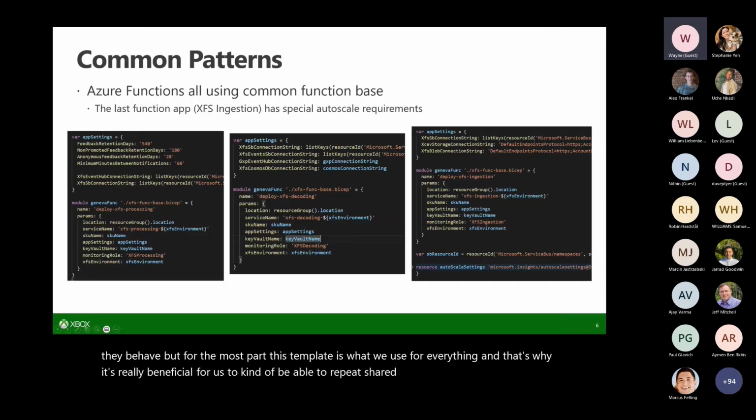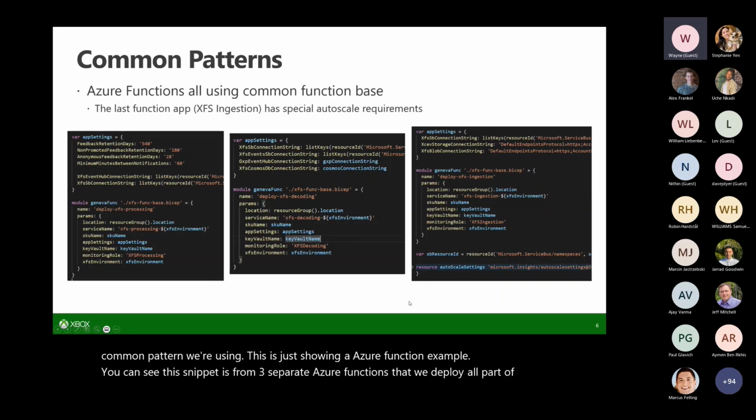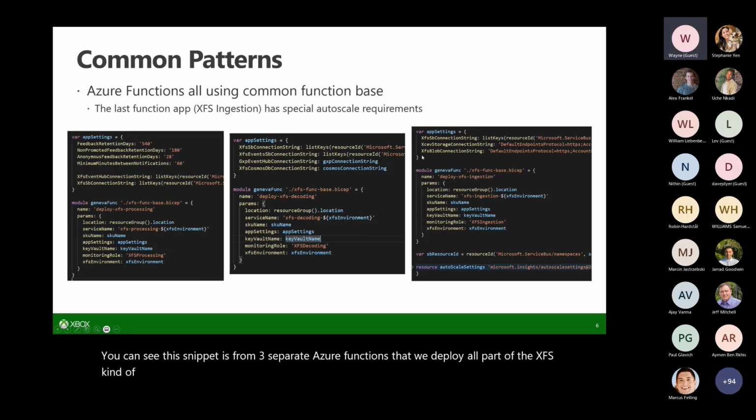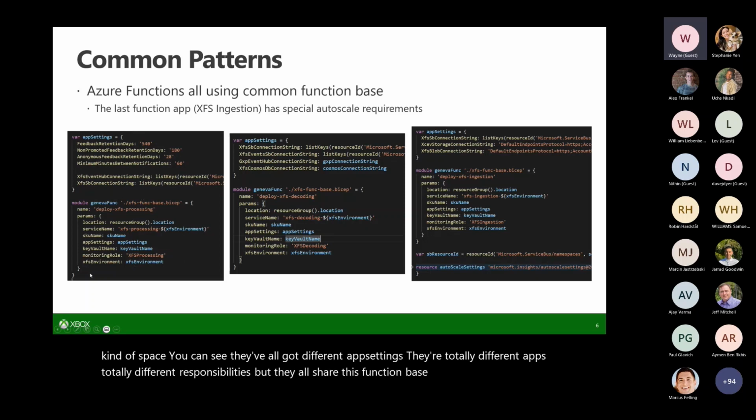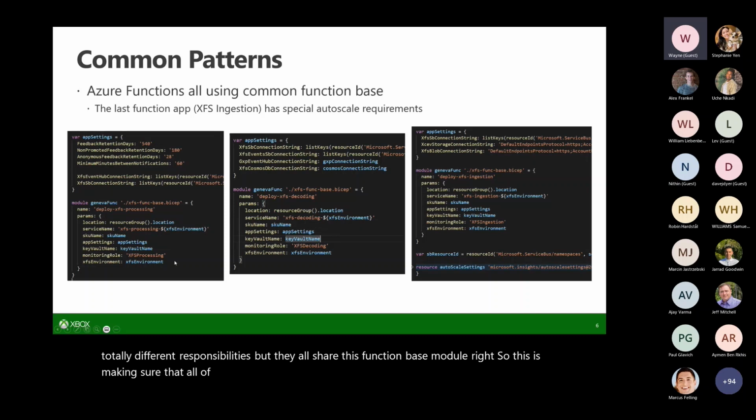Another example of a common pattern we're using, this is just showing an Azure function example. You can see this snippet is from 3 separate Azure functions that we deploy, all part of the XFS space. They've all got different app settings, totally different apps, totally different responsibilities, but they all share this function base module. So this is making sure that all of those shared things are common, like the monitoring agent we want, and everything is set up uniform, even across multiple services, across multiple repositories.